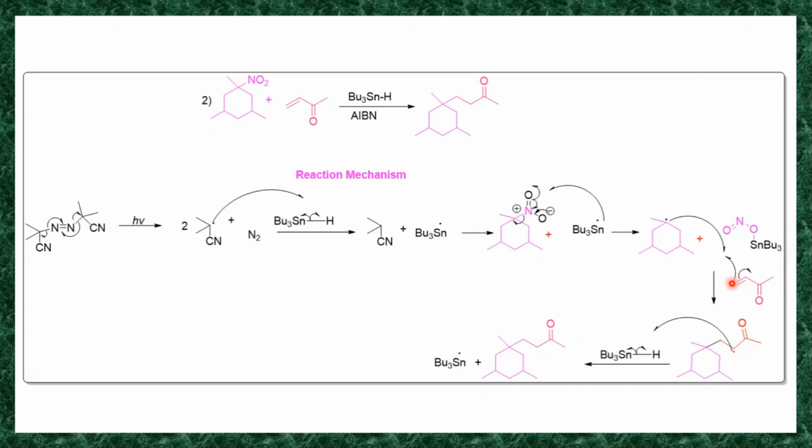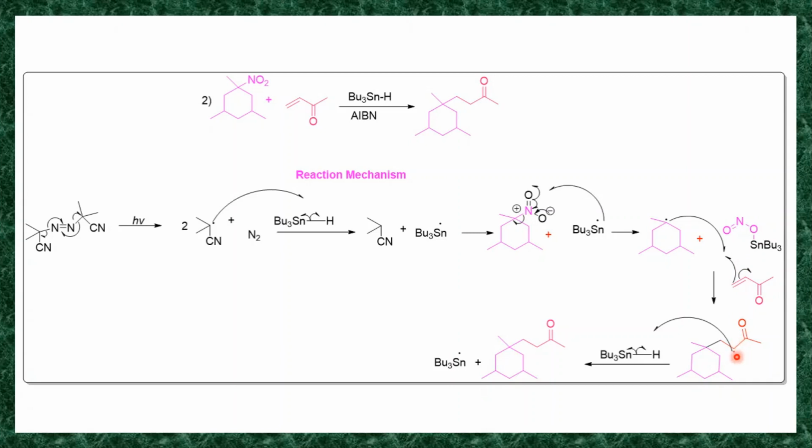So this terminal CH2 radical reacts with this trimethyl derivative of cyclohexyl radical, and it will form a bond with this radical. So you will get this product. Then the radical remains on this CH2 as it is.